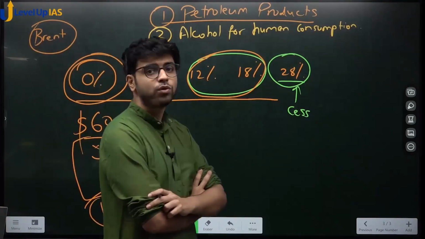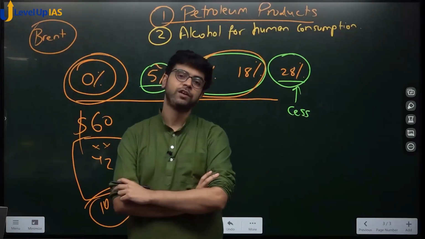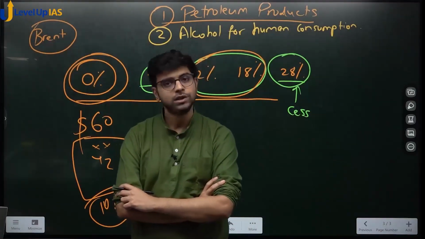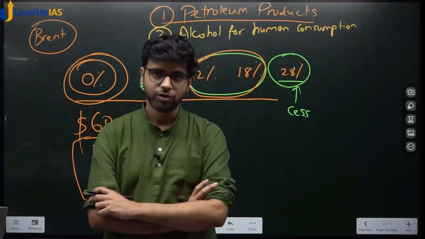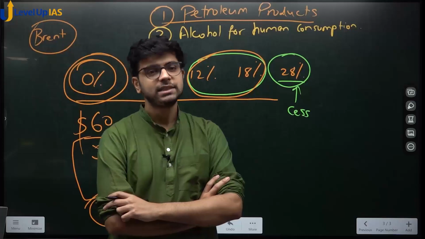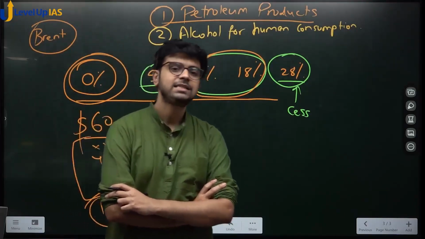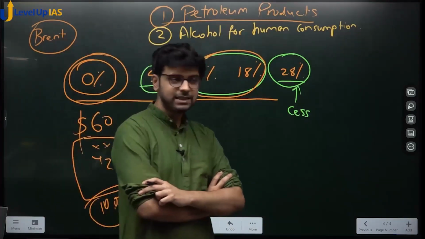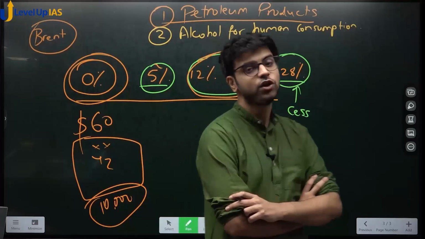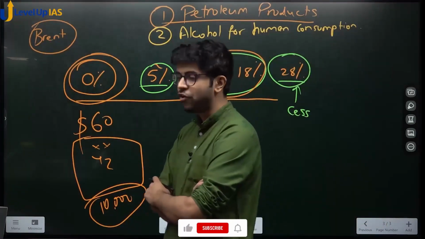The single highest source of revenue for state governments was state excise on alcohol. Did you know this? No. So states will never give up, at least as of now, the power to tax alcohol for human consumption.